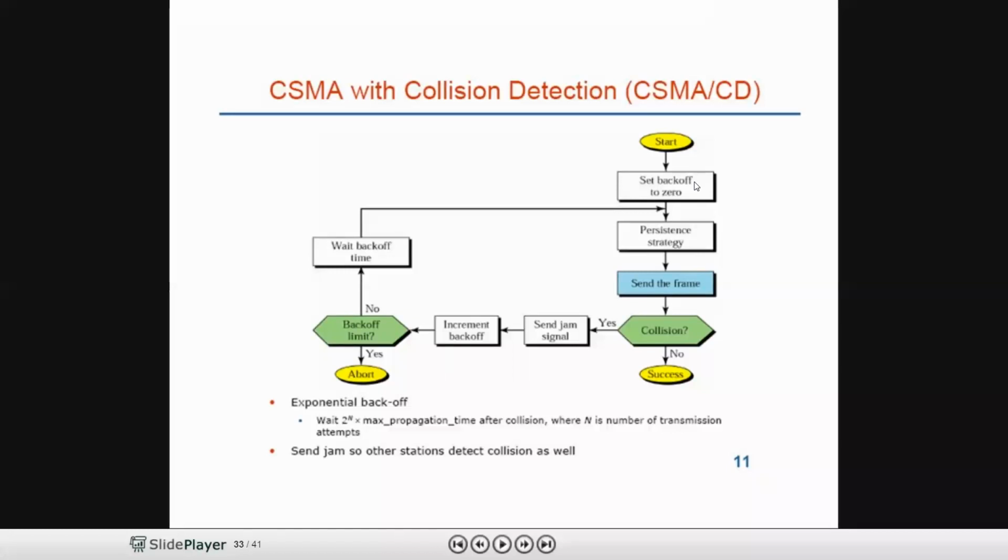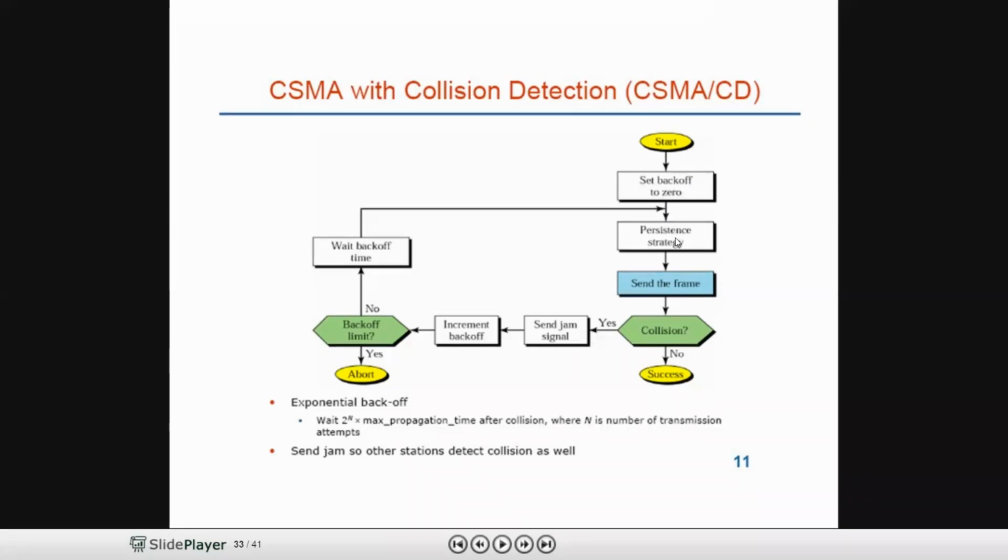This back off time means the waiting time before the retransmission. Once the collision is detected, from that point of time to the next retransmission time, this time interval is called back off time. First, we need to set the back off time to 0.